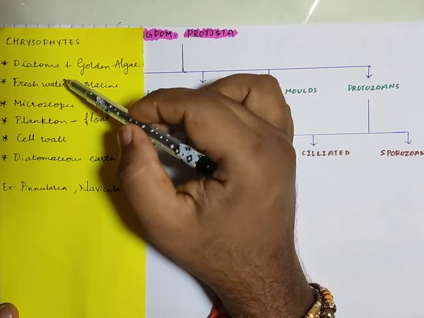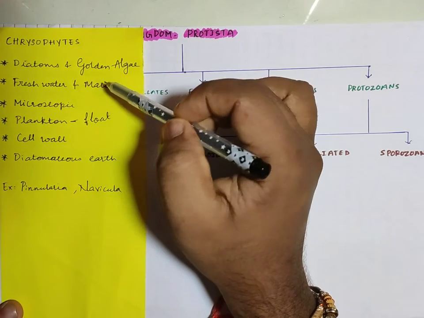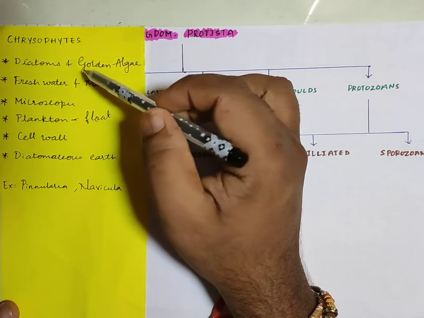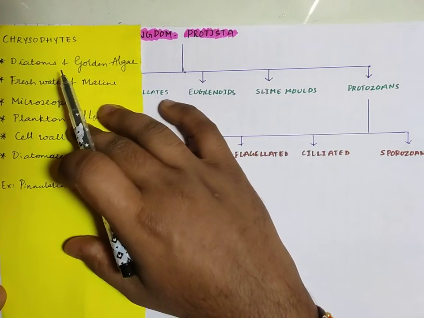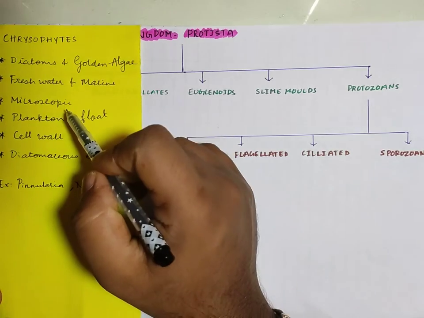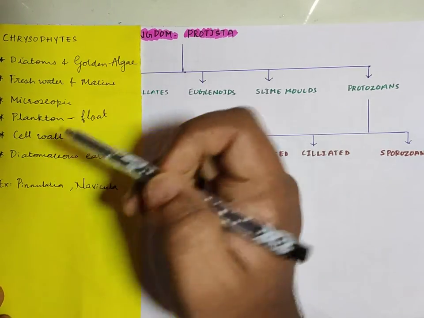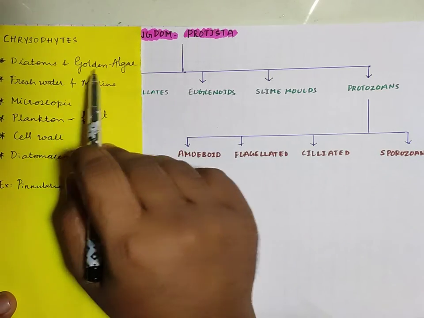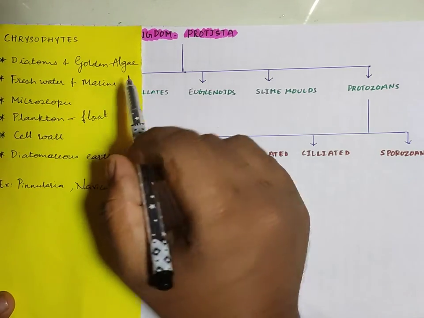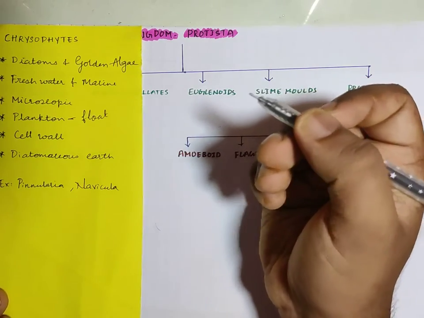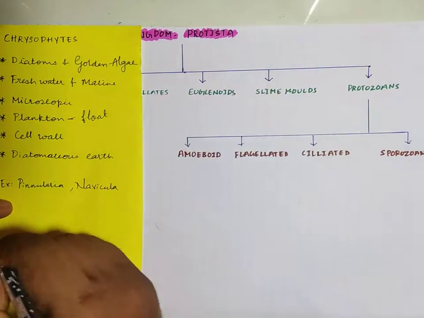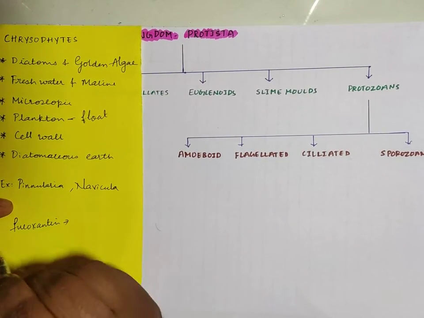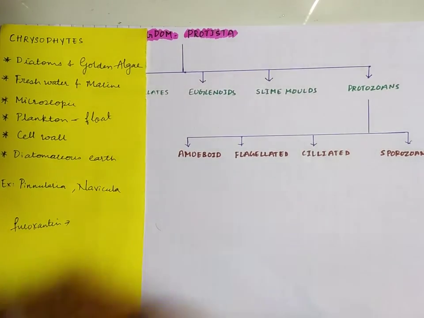They are usually found in freshwater and marine water both. Even terrestrial forms of chrysophytes, that is diatoms, are also available. If we see the cell structure, they are microscopic in nature and you require a microscope to see them. And I told you that they are referred to as golden algae. Why? Because they have a pigment in them called fucoxanthin, and this gives the yellowish brown color tinge to the algae.